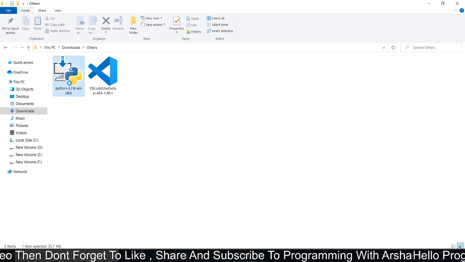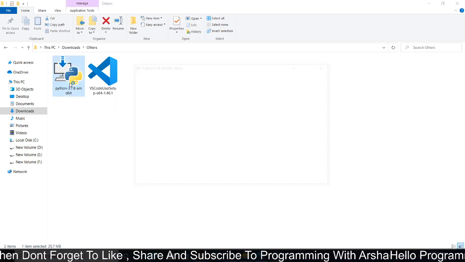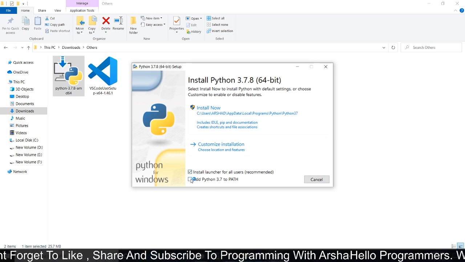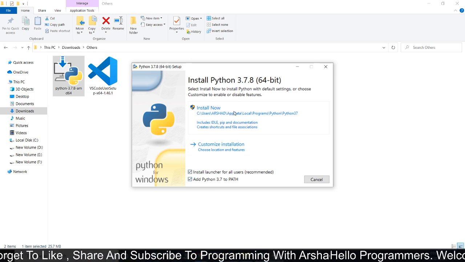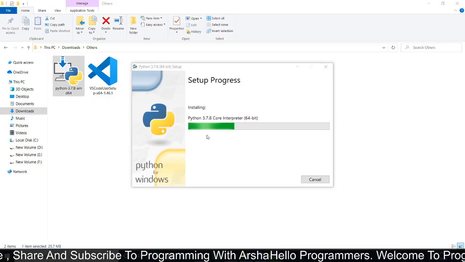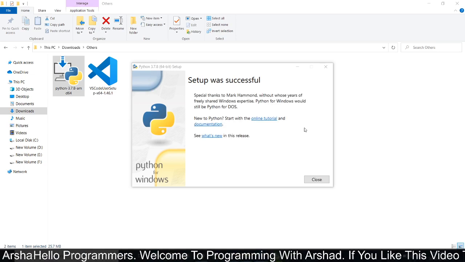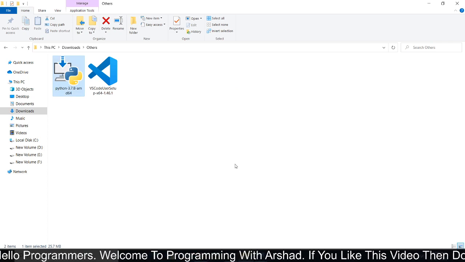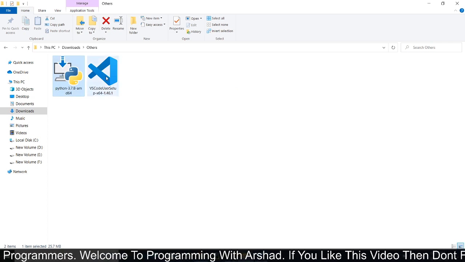Just double click on that executable file and then check this box, add Python 3.7 to PATH. It's very important, and then click on install now. Then click on yes. It will take some time for installation. Here you can see setup was successful. I am clicking on this close button and now we will install our Visual Studio Code.